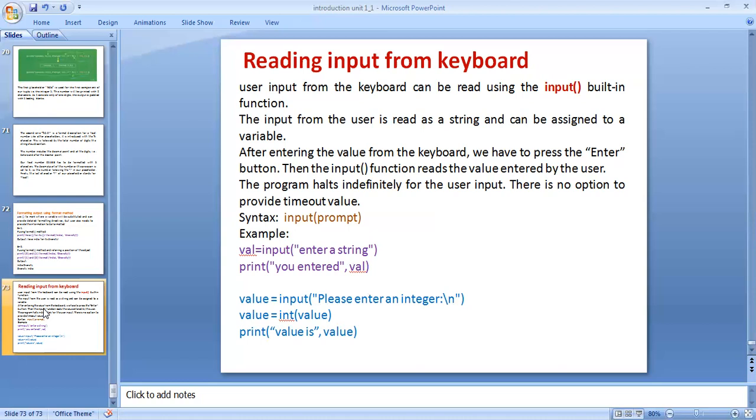Syntax: input with the prompt in the parentheses. Example: value = input, enter a string. I am taking print, and I write within the double quotation marks the prompt for the value. Value = input("please enter any integer"). For an integer you also have to write value = int(value). This statement will also be valid. Print value is value. This is the reading of input from the keyboard. Thank you.